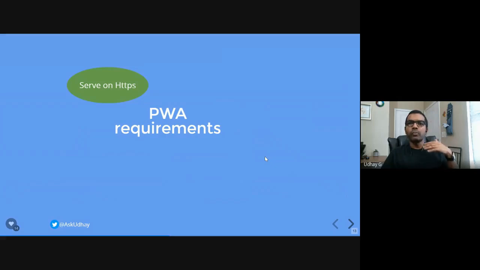Because a PWA is going to make a lot of background calls when your app is not even running. Like when you just open your browser, it's going to make a lot of background sync and other stuff. So it needs to be HTTPS in order to make sure the request is going to the authorized, legitimate server.